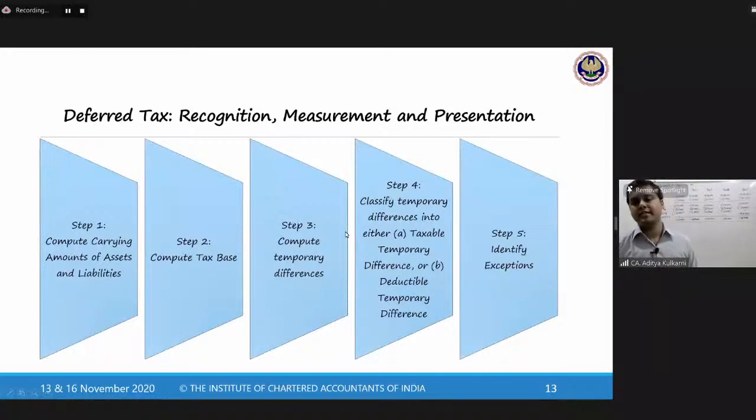Let us now proceed to deferred tax recognition, measurement, and presentation. But I will give a small break of 3 minutes. Just 3 minutes because there was a disruption. We are now entering the main topic. So I want us to be focused on this topic. So take a quick 3-minute break and then we shall resume.